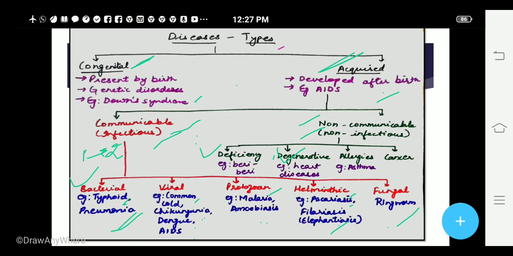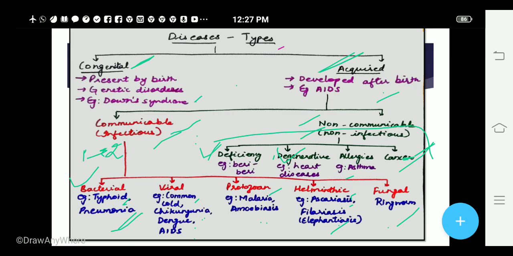Then you have allergies, like asthma, which is a disease due to allergies, and then the last is cancer, very common nowadays. This is also an example of a non-communicable disease. These diseases are non-communicable because they will never travel from one person to another.